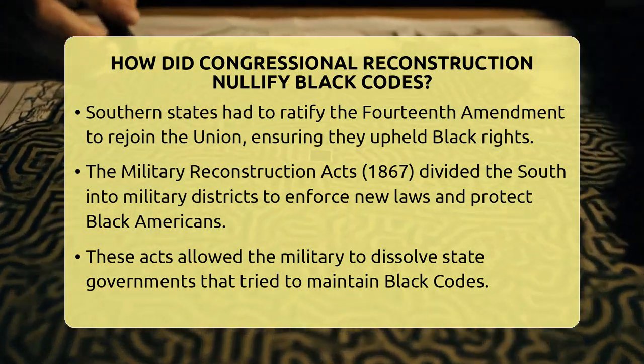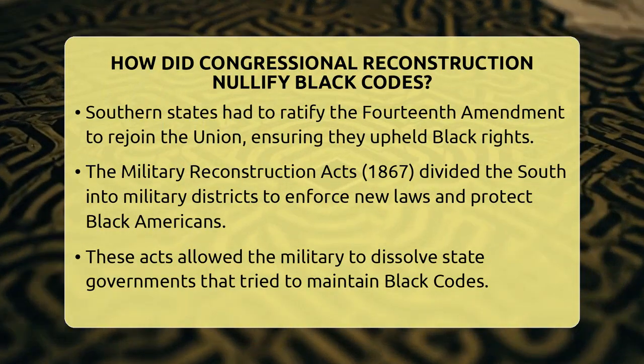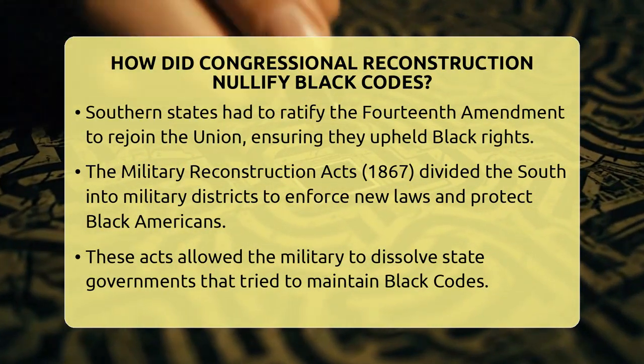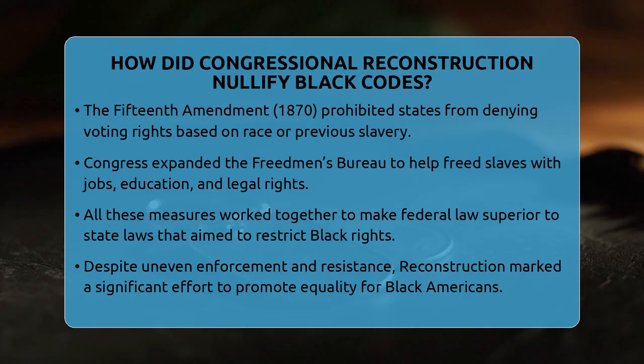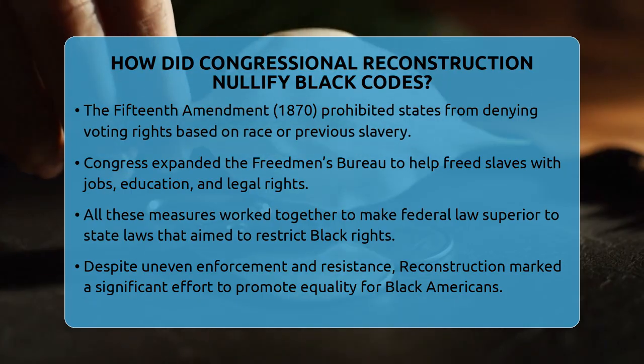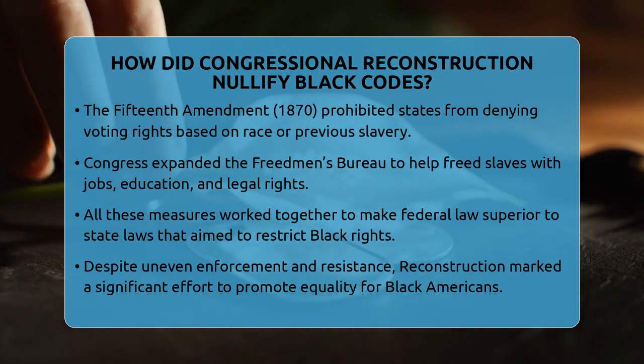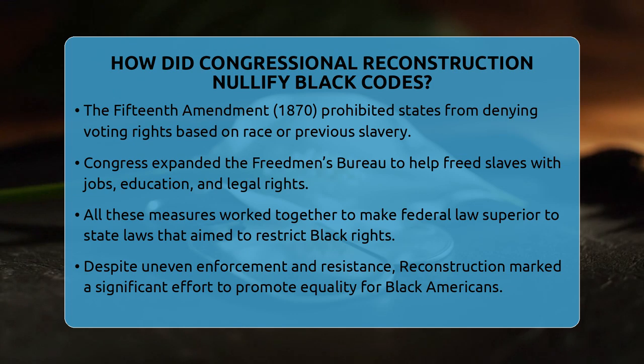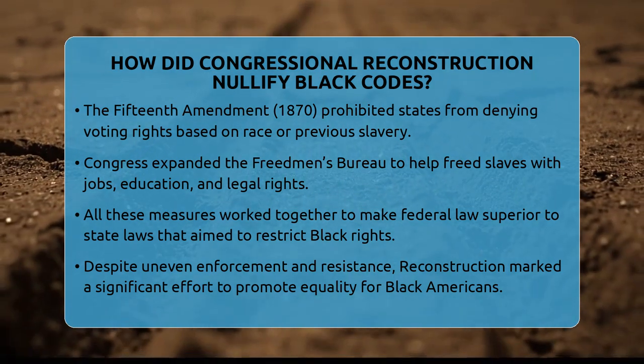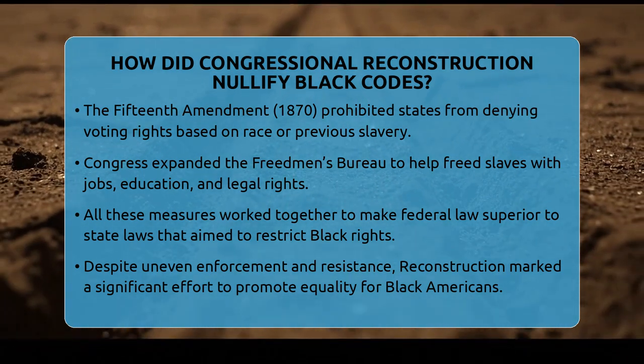Finally, Congress expanded the powers of the Freedmen's Bureau. This agency helped freed slaves find jobs, get an education, and protect their legal rights. It acted as a shield against black codes, making sure black Americans could enjoy their new freedoms.